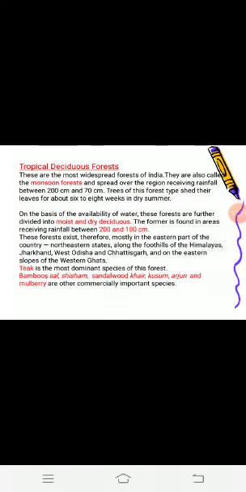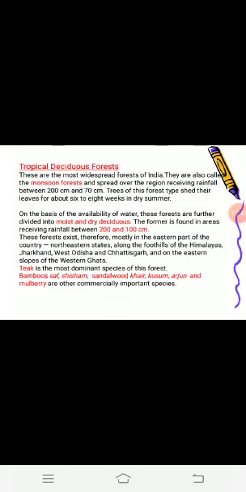These forests can be divided into two parts, moist and dry deciduous. Moist deciduous forests receive rainfall between 100 to 200 centimeter. These forests are found in Jharkhand, West Odisha and Chhattisgarh.